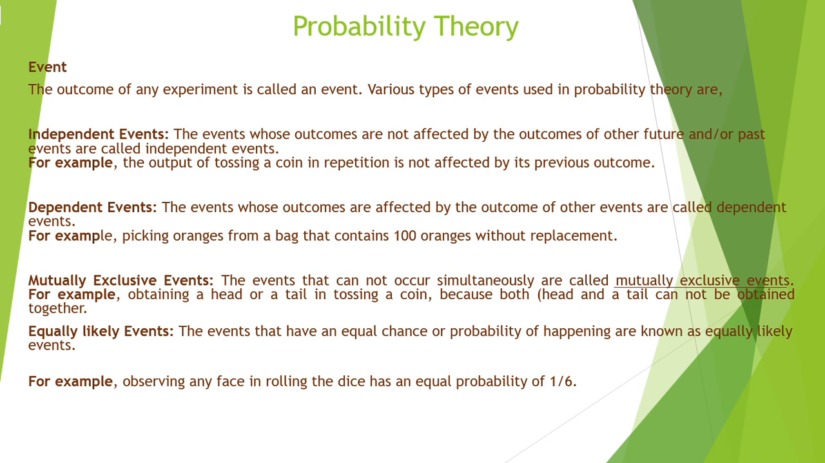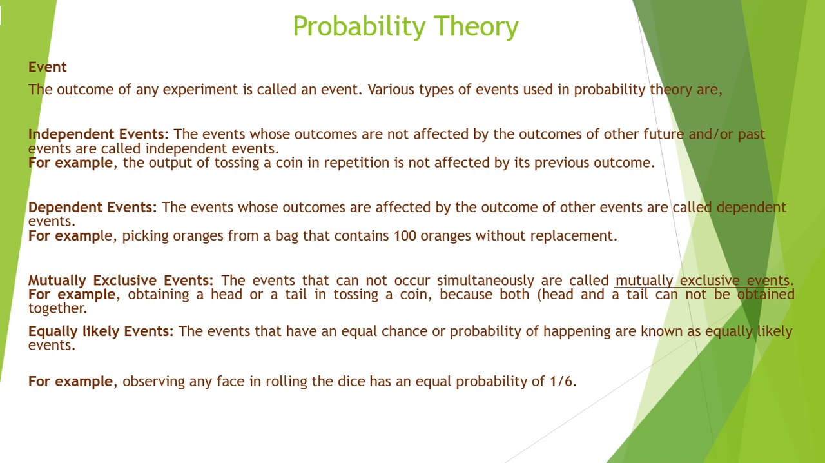Mutually exclusive events are events that cannot occur simultaneously. For example, obtaining a head or tail in tossing a coin, because both head and tail cannot be obtained together, right? Together we cannot have it. Either it will be head or it will be tail. So head and tail are mutually exclusive events.